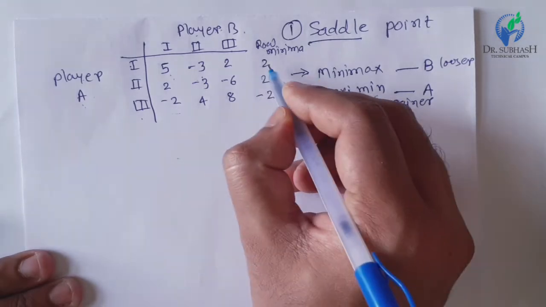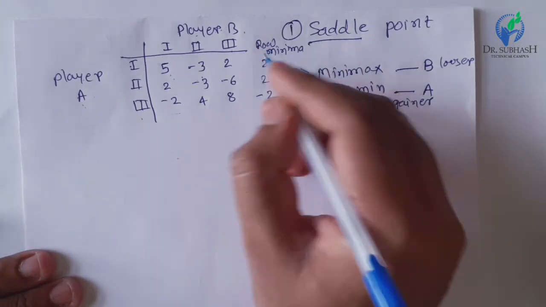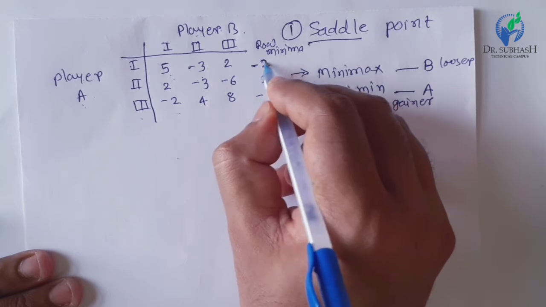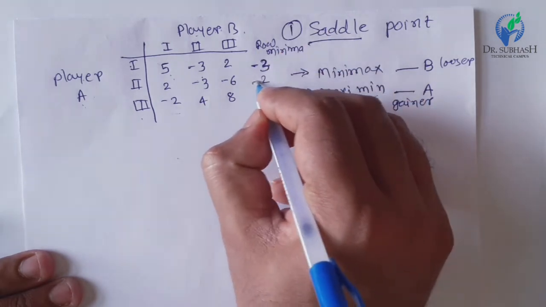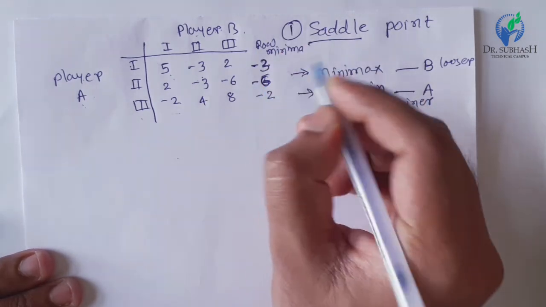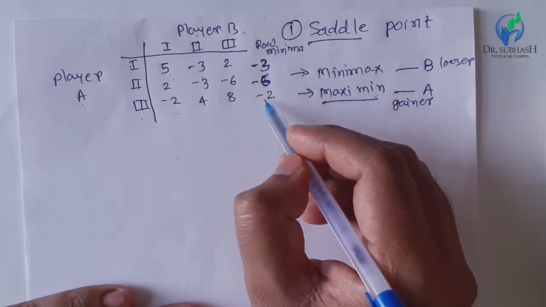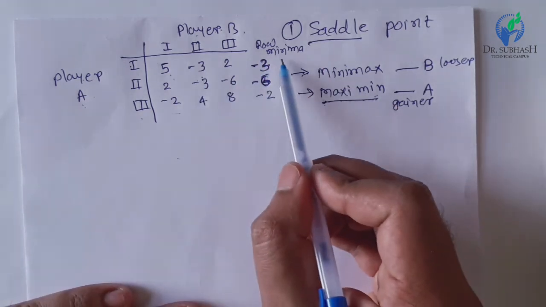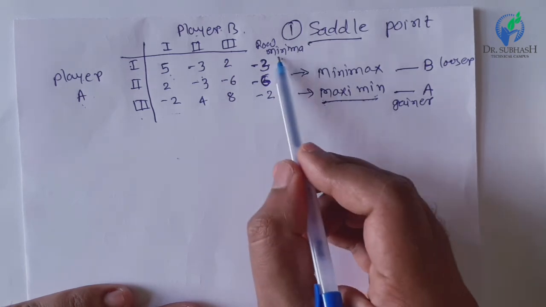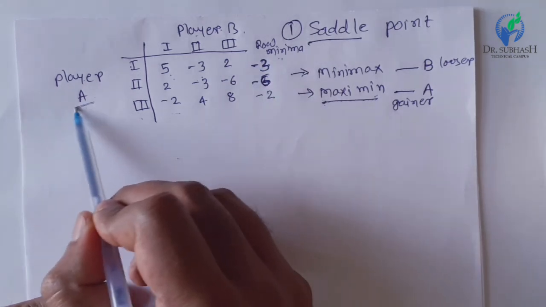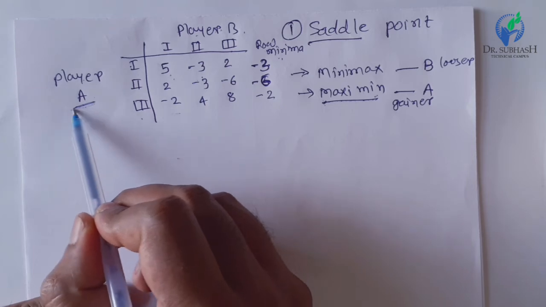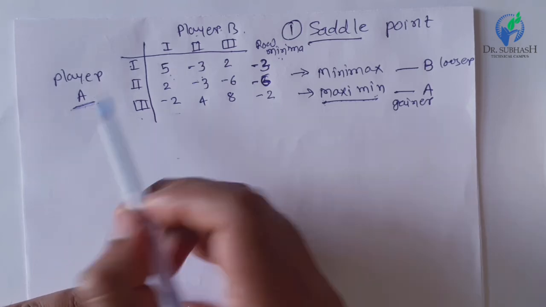After considering the column maxima, he will choose the minimum value from these maxima: 6, 4 and -2. Here the minimum value is -2. So after applying the maximin and minimax principles, we get an identical value. So this payoff matrix, or this game, has a saddle point.